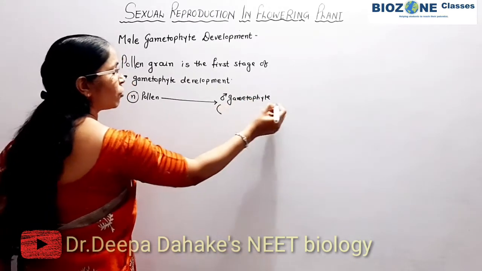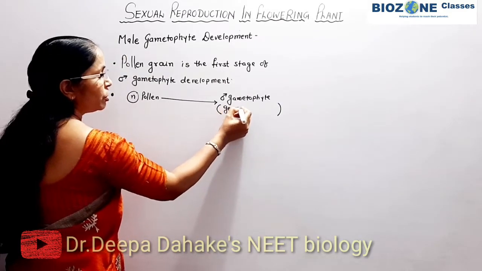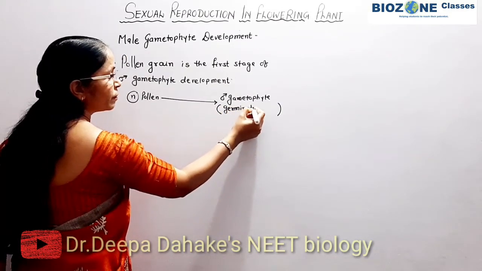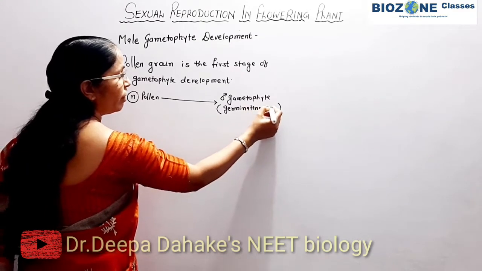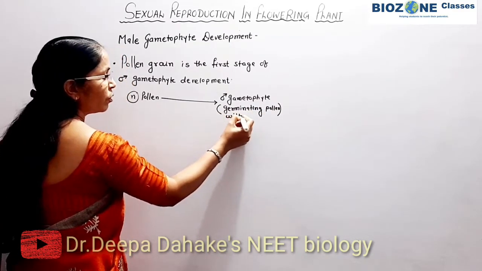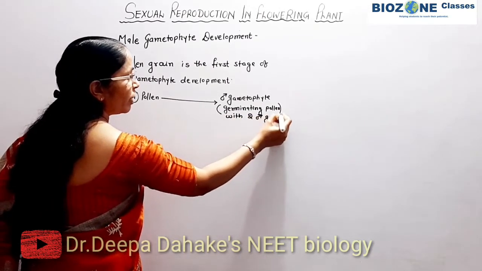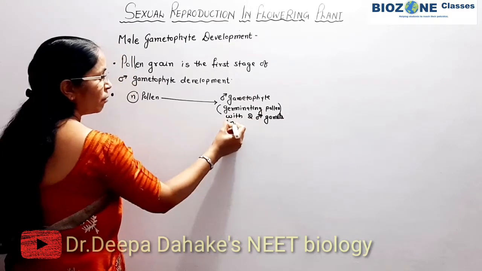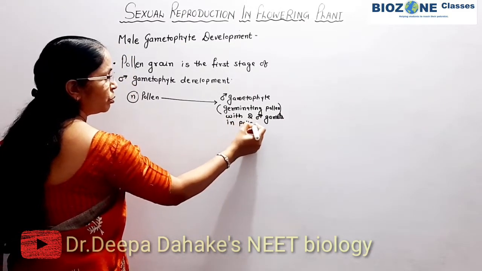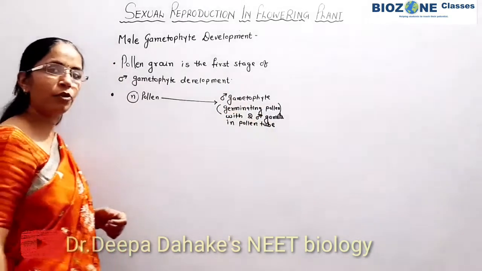Originally, male gametophyte means a germinating pollen with two male gametes in the pollen tube. This structure is actually called the male gametophyte.